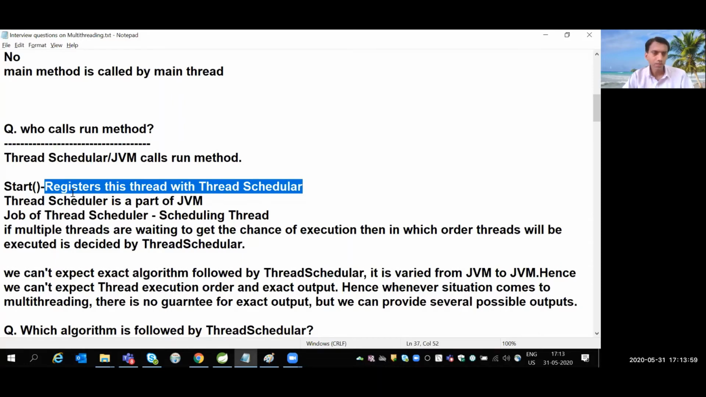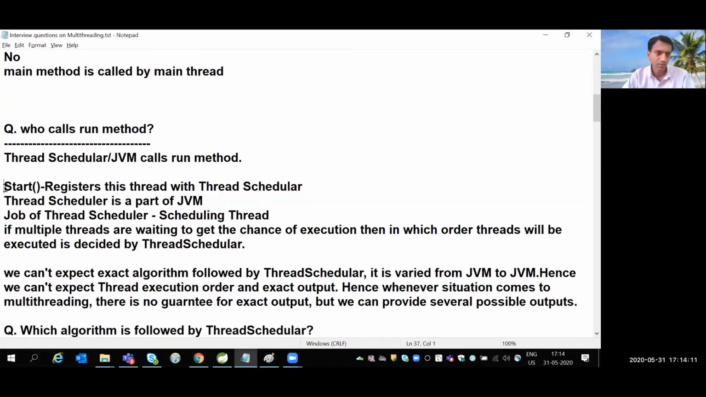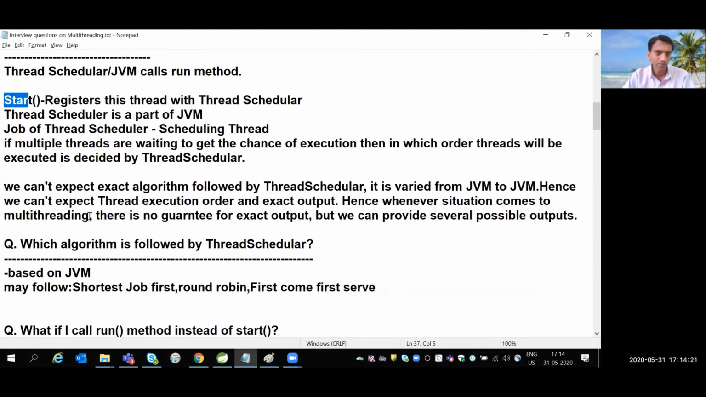As a simple analogy, when we go to a hotel, we give the order to the waiter. The job of the waiter is to accept the order and pass it to the cook. Just like that, the job of start is to register this thread with the thread scheduler. Then the thread scheduler will decide which thread to call, if we pass multiple thread requests.